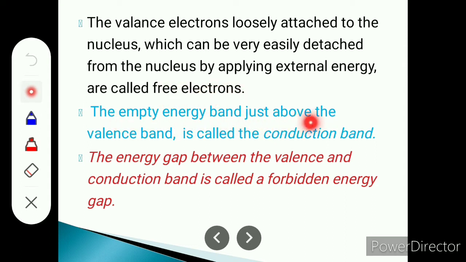The empty energy band just above the valence band is called the conduction band. The energy gap between the valence band and the conduction band is called the forbidden energy gap.